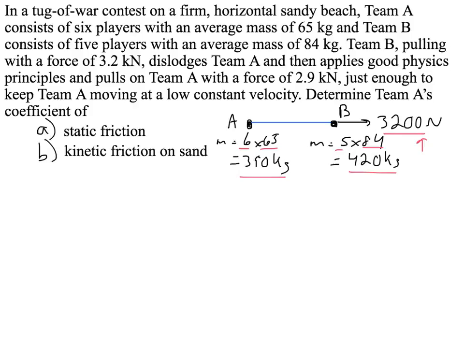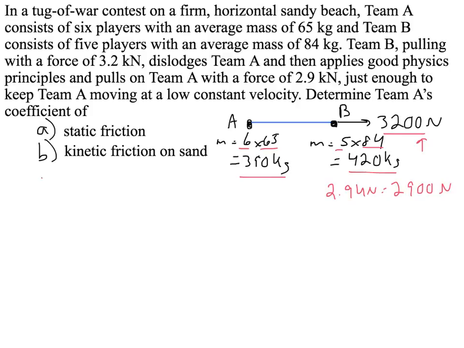Team A is dislodged, and then good physics principles are applied, pulling on Team A with a force of 2.9 kilonewtons. I'll write that here: 2.9 kilonewtons equals 2,900 newtons. That is just enough to keep Team A moving at a low constant velocity, meaning the force applied is going to equal the force of friction. Determine Team A's coefficient of static friction.